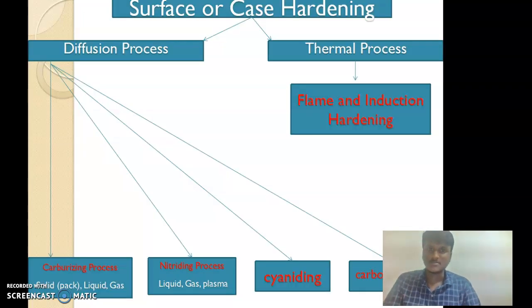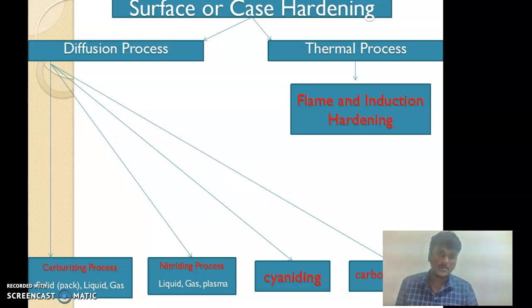And in surface or case hardening, we have other processes like the nitriding process, which also comes in liquid, gas, and plasma forms, and then cyaniding and carbonitriding.